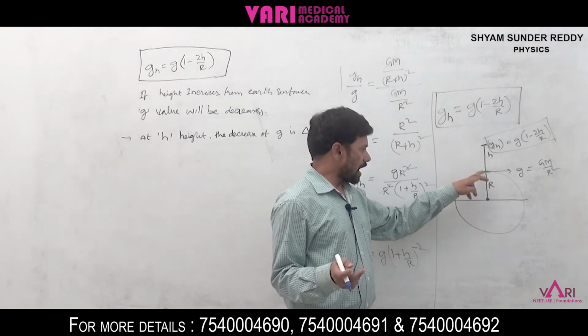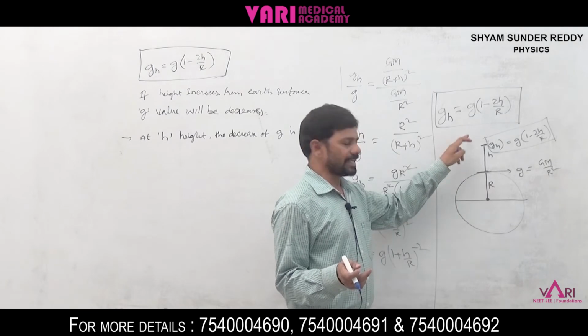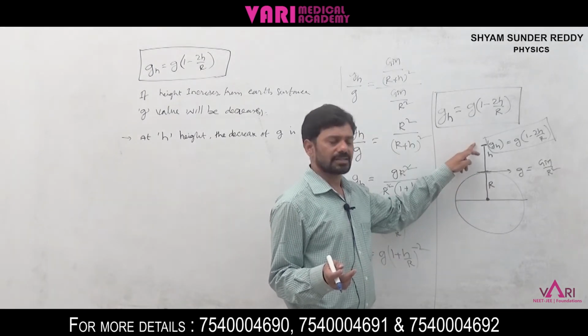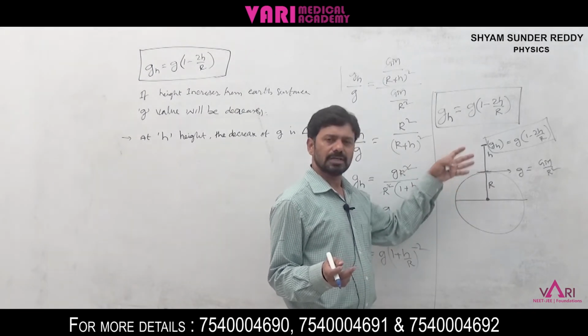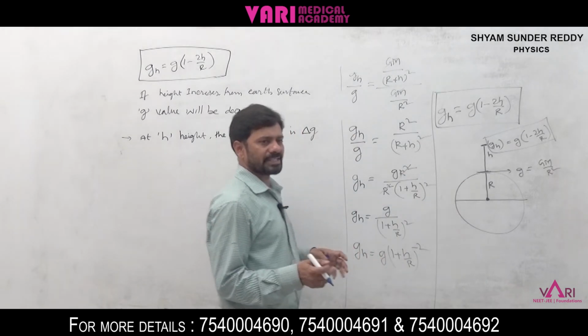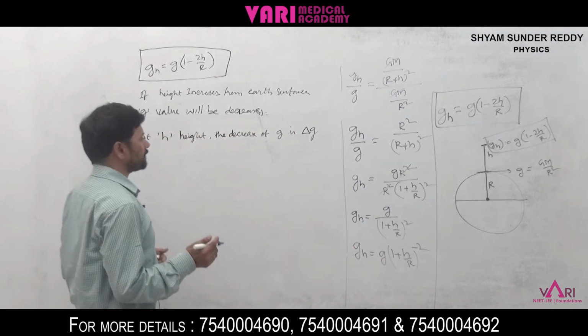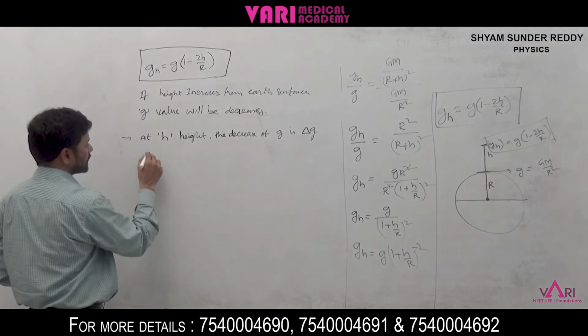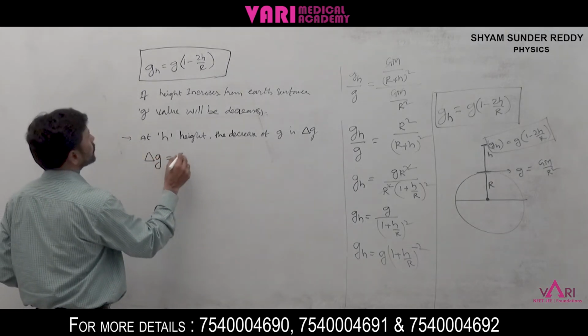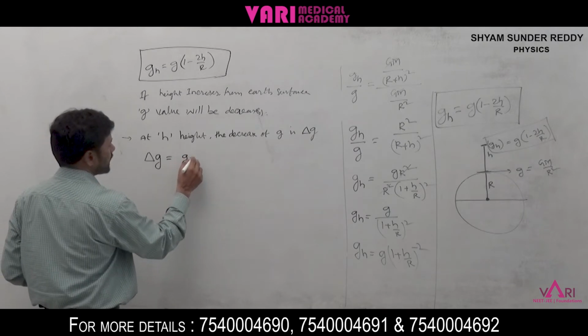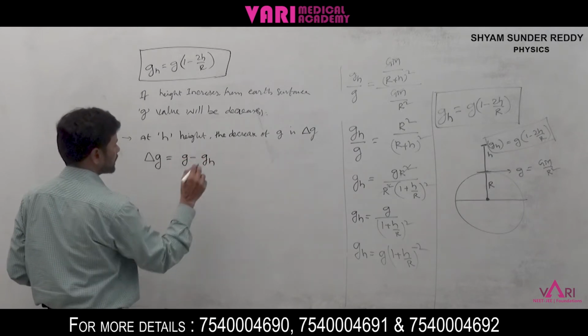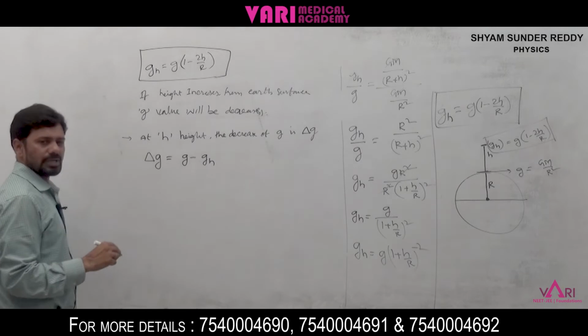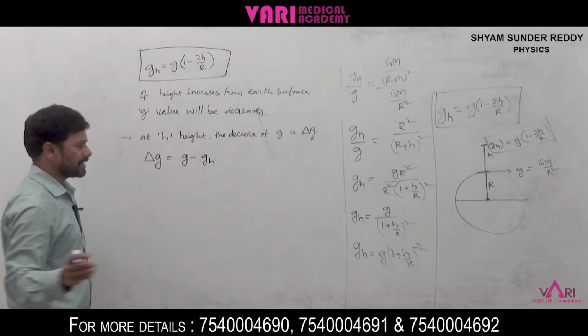Take R by 2 height, otherwise R height, otherwise 2R height, 3R height. At those places, the g value will decrease the most. That is delta g. Delta g is equal to g minus g_h.